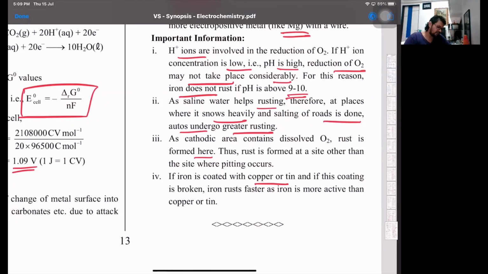So if I put up the E° values of reduction potential, in what order will they be? You will have copper at the top, then tin, and then iron. So iron at the bottom will have the maximum tendency to get oxidized. So copper and tin cannot prevent iron from getting rusted. Okay. All right.